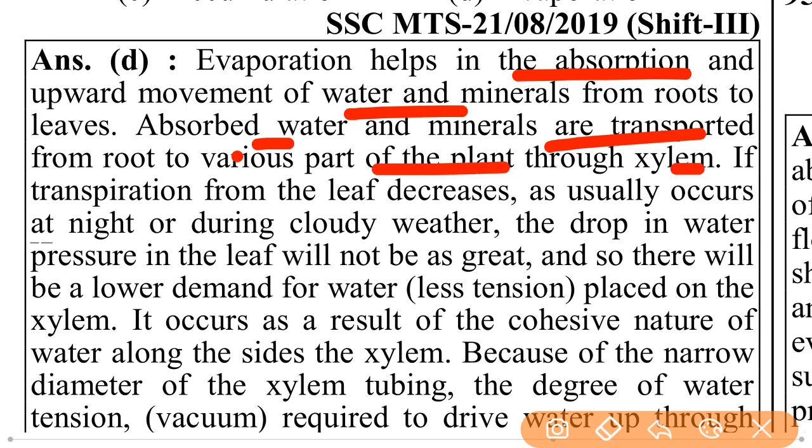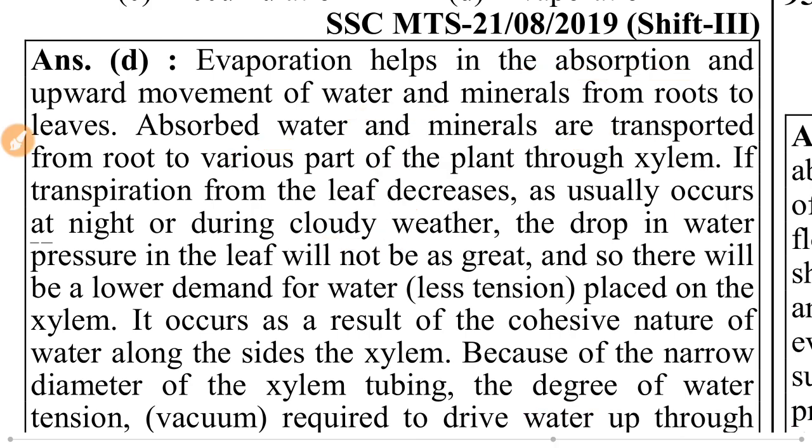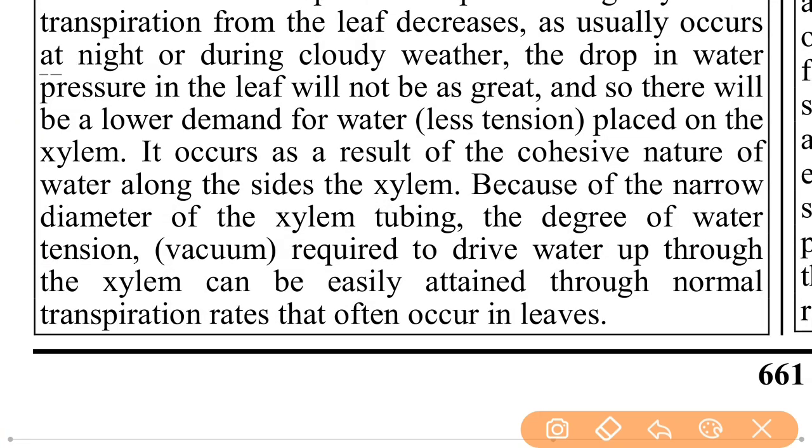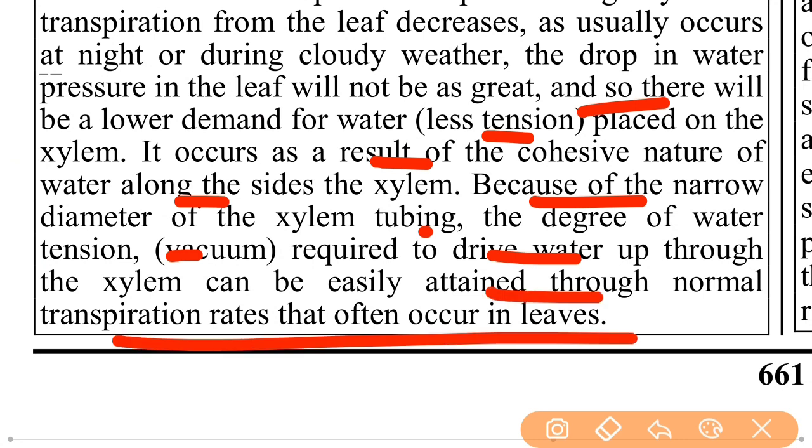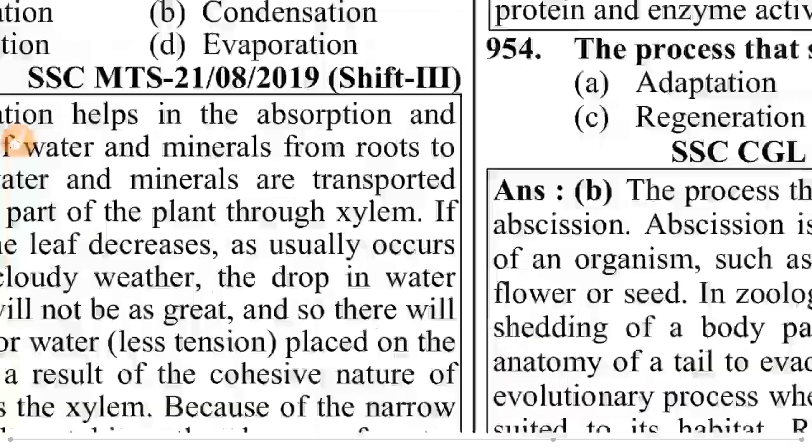If transpiration from the leaf decreases, as usually occurs at night or during cloudy weather, the drop in water pressure in the leaf will not be as great, so there will be a lower demand for water and less tension placed on the xylem. It occurs as a result of the cohesive nature of water along the sides of the xylem. Because of the narrow diameter of xylem tubing, the decrease of water tension vacuum required to drive water up through the xylem can be easily attained through normal transpiration rates that often occur in leaves.